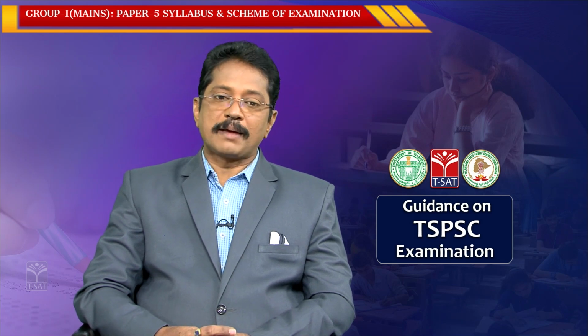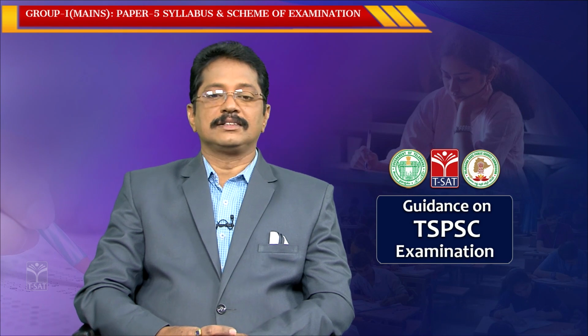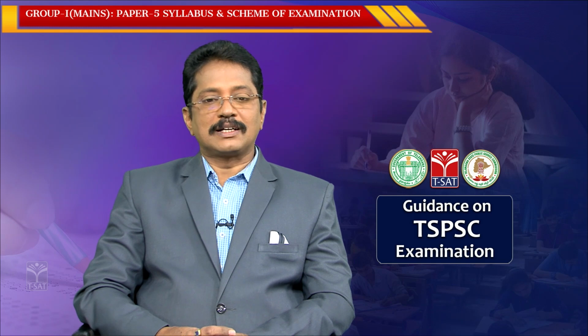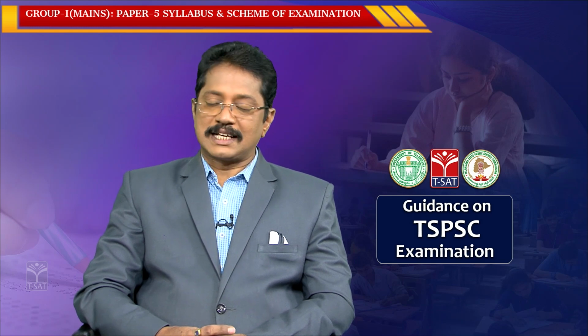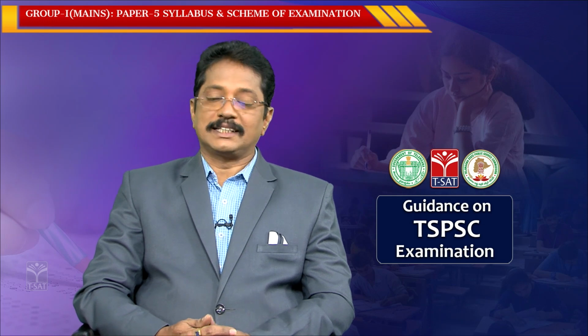In paper 5, we have science and technology and data interpretation and problem solving. 100 marks for science and technology and 50 marks for problem solving and data interpretation.